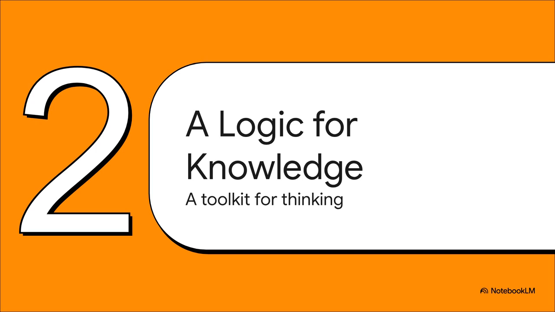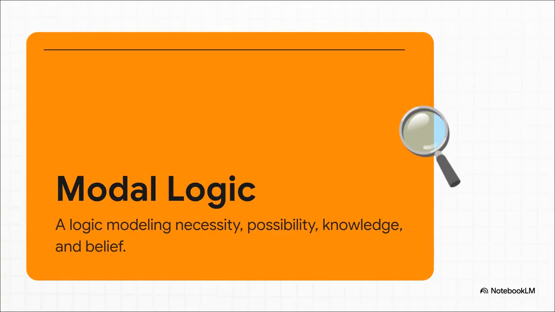Okay, so how on earth do you even start to build something like that? Well, you need a special kind of toolkit. You need a formal language designed for the very act of thinking about thinking. The main tool for this job is something called modal logic. The easiest way to think about it is like an upgrade for standard logic. If A, then B. Modal logic adds new layers, like it's possible that A, or it's necessary that B. But the really crucial part for us is that it lets a system formally say Agent A knows P or Agent A believes P. It's basically a grammar for certainty itself.